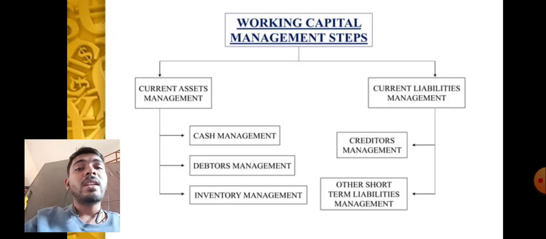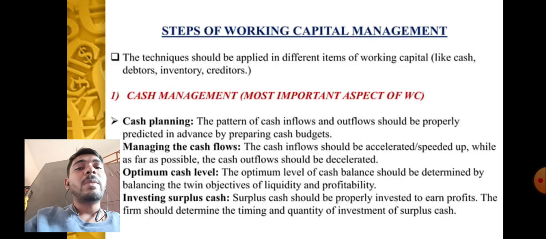Working capital management: current asset management and current liability management. Current asset management includes cash management, debtors management, inventory management. Current liability management includes creditors management, other short-term liabilities and management. Steps of working capital management: the technique should be applied in different items of working capital like cash, debtors, and creditors.